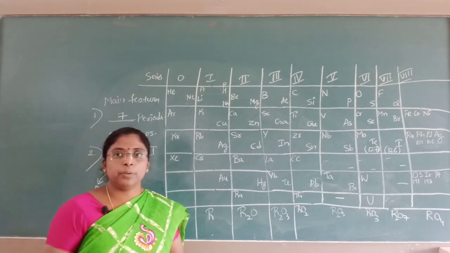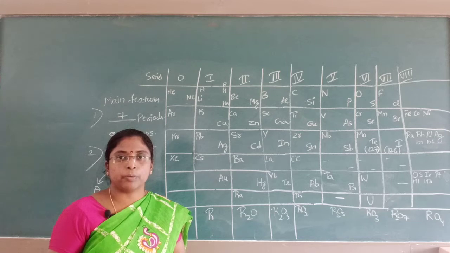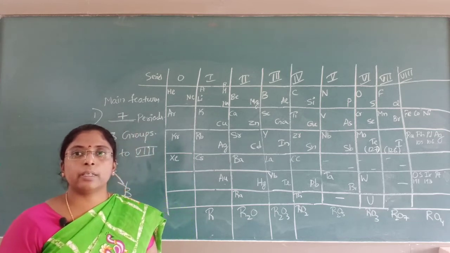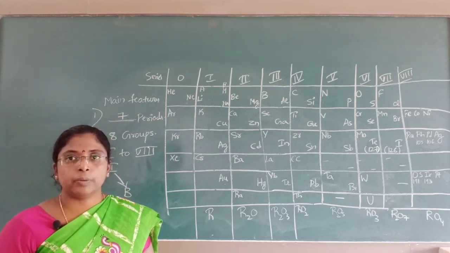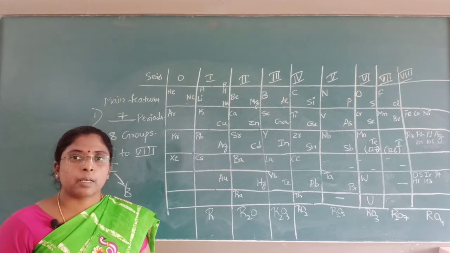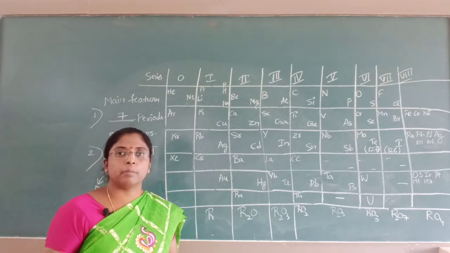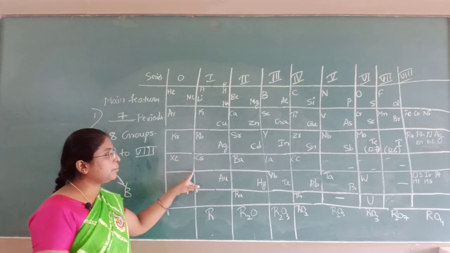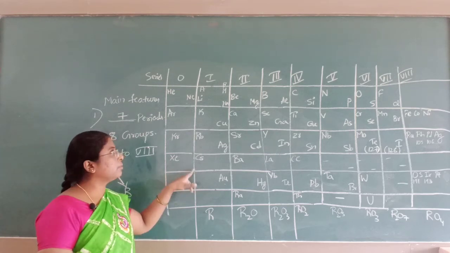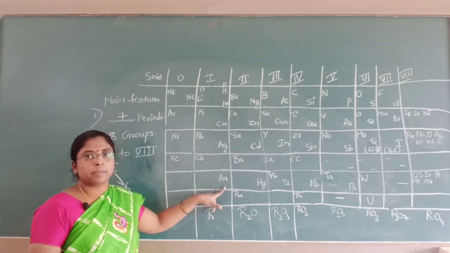Here Mendeleev made this arrangement in increasing order of their atomic weight. He even took into consideration the similarities of the properties of elements. Not only did he give importance to the atomic weight, in some places instead of atomic weight he gave more importance to the similarity in the properties. Some of the elements here, if you observe, copper, silver, gold, these are having the same properties.